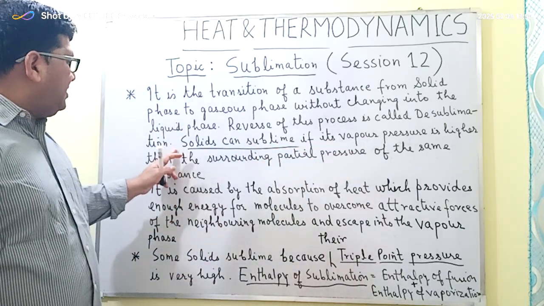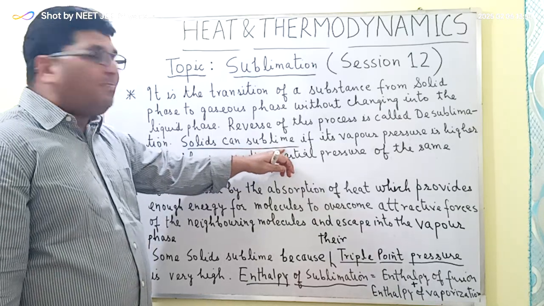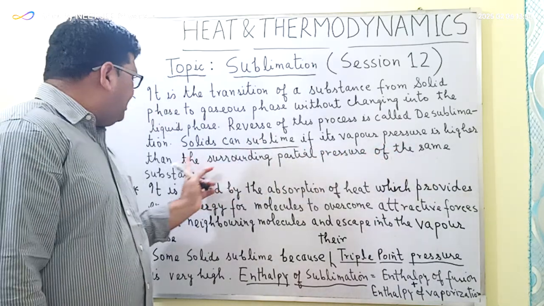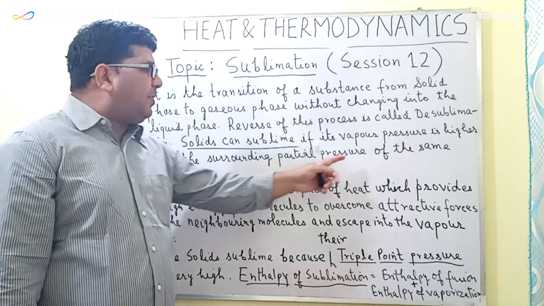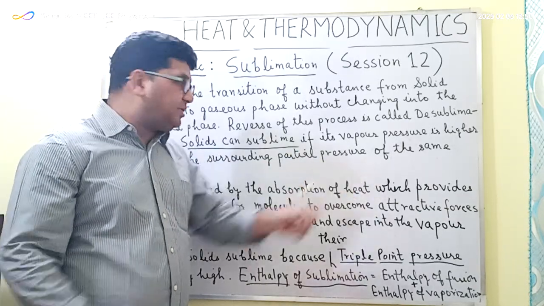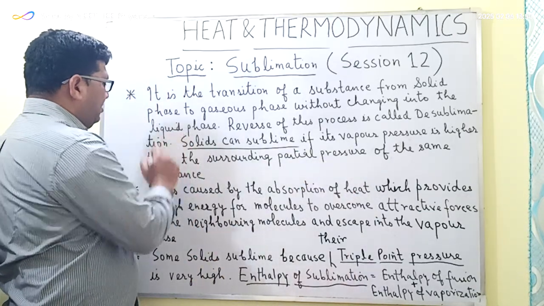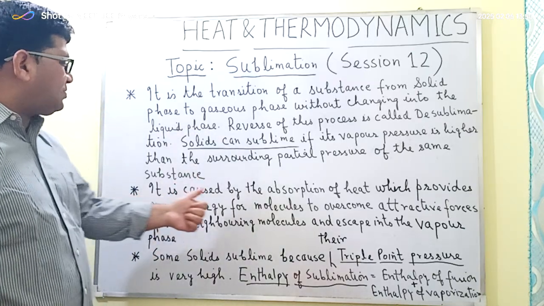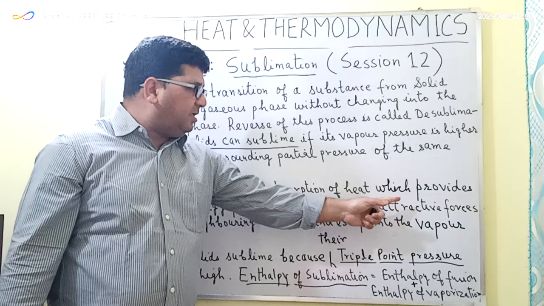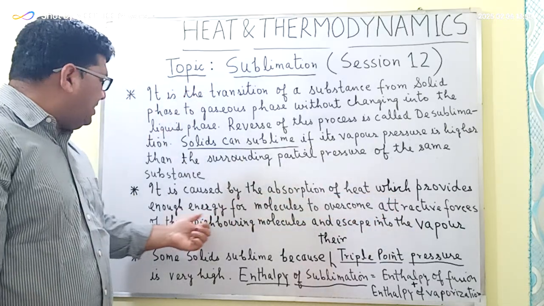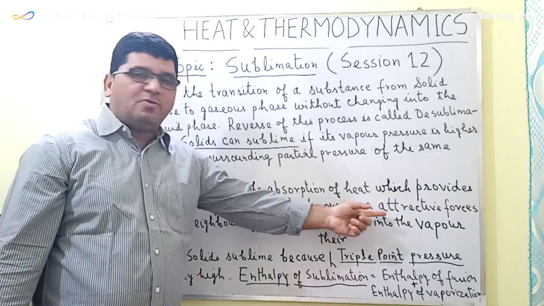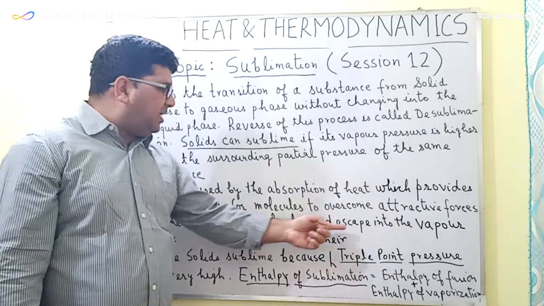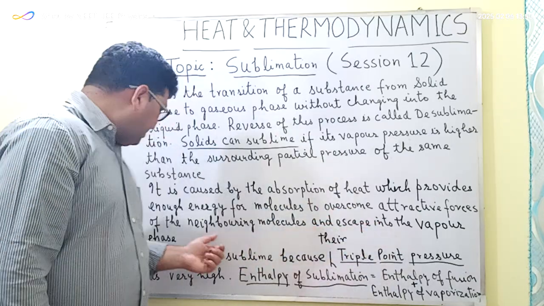The next important point is that solids sublime if their vapor pressure is higher than the surrounding partial pressure of the same substance. So this is a very important point. Now the next important point is that sublimation is caused by the absorption of heat, which provides enough energy for the molecules to overcome the attractive forces of the neighboring molecules and thereby escape into the vapor phase.